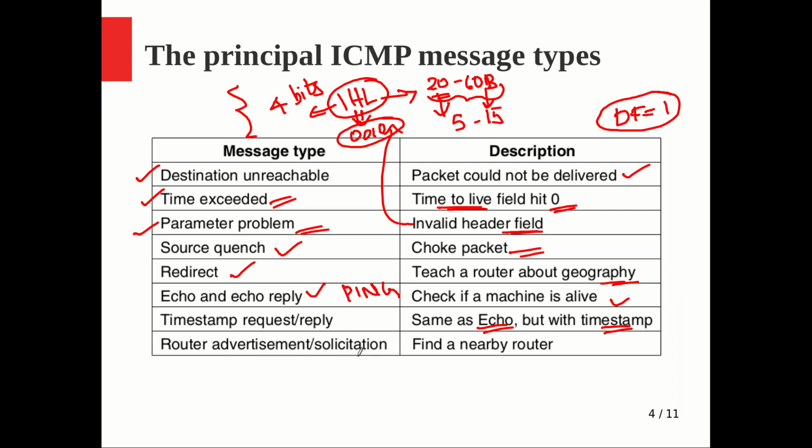And router advertisement and solicitation is for the discovery of a new router. Whenever a new router comes up, it can advertise itself, and the other routers will get information about it. So for that purpose also we depend on ICMP messages. There are many ICMP variations, but we will see in detail those that are of some importance compared to the others.